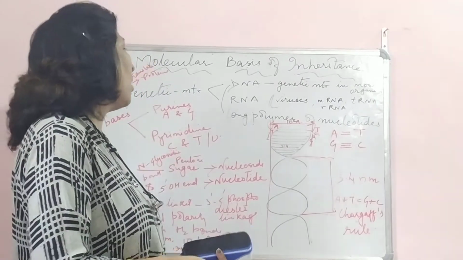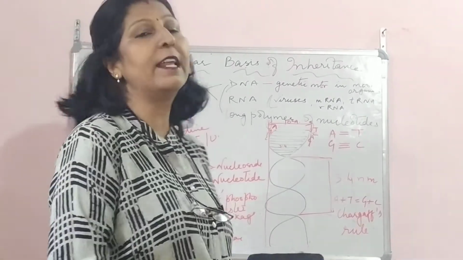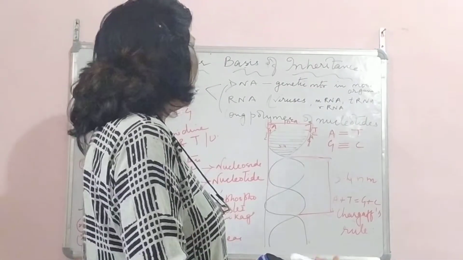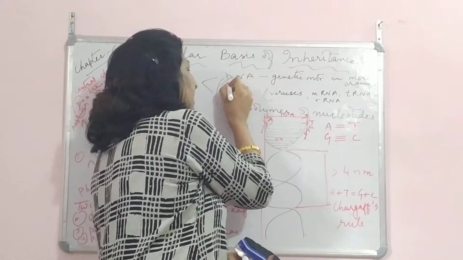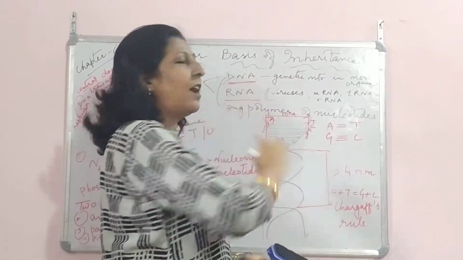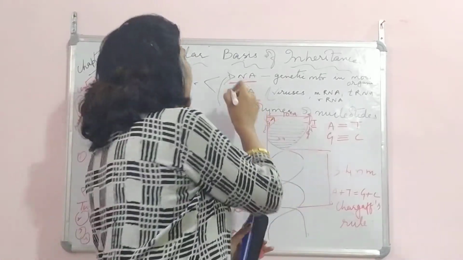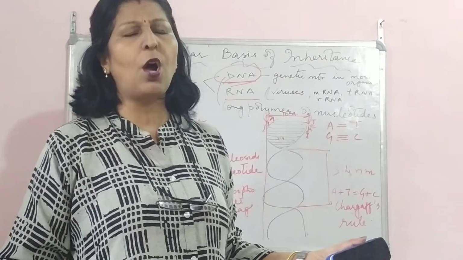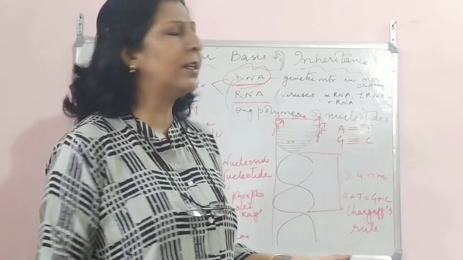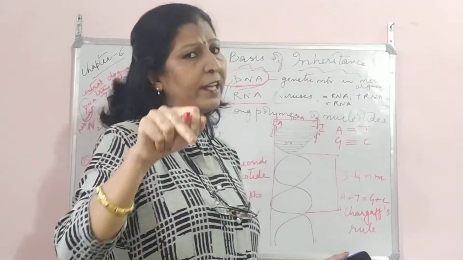Now when we talk about inheritance and genetic material, there are two types of genetic material. One is DNA, the other is RNA. DNA is found in most organisms, where it acts as the genetic material.